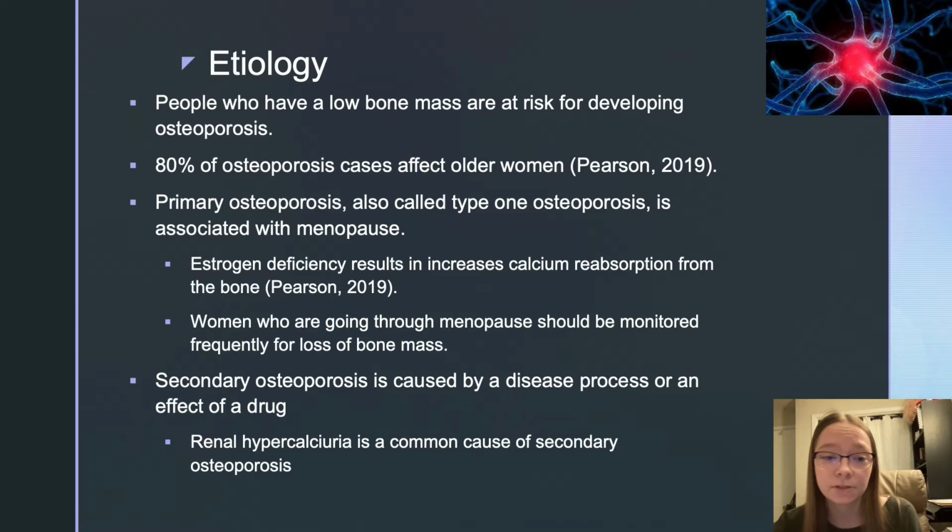Secondary osteoporosis is caused by a disease process or an effect of a drug. So renal hypercalciuria is a common cause of secondary osteoporosis.